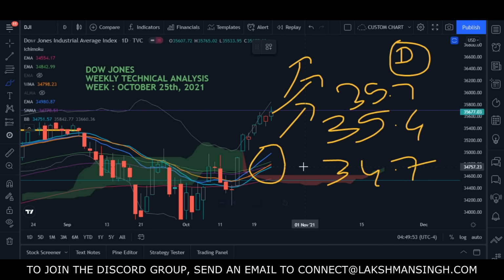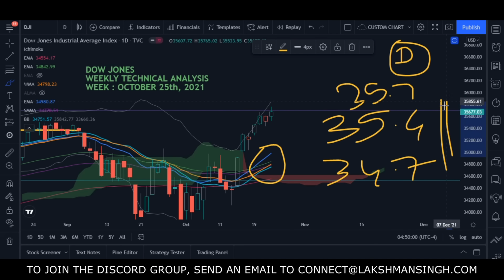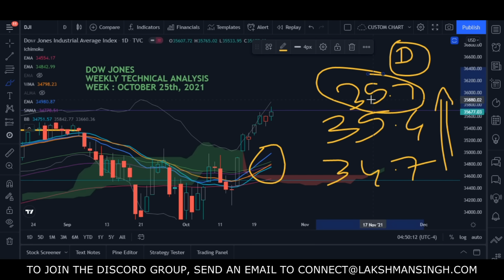So all of the technical indicators on this daily chart are saying that the market is bullish, and we have also seen the same on the weekly chart. So it is confirmed that the market is bullish. But the only problem here is this particular resistance at 35,700. So if the market fails to break this resistance of 35,700 in this week also, in that case, for sure it